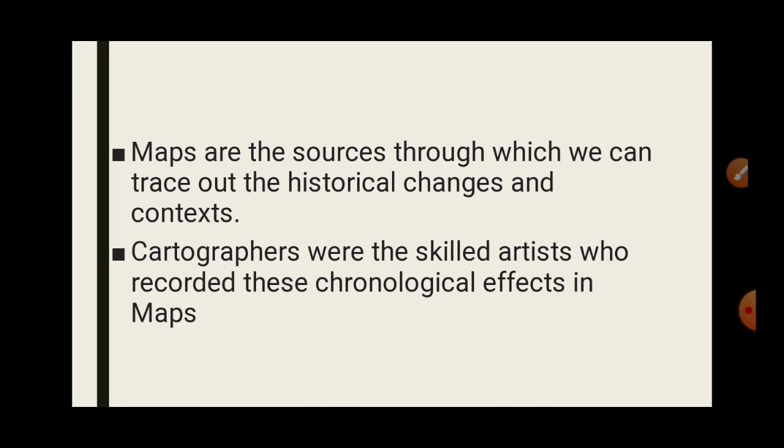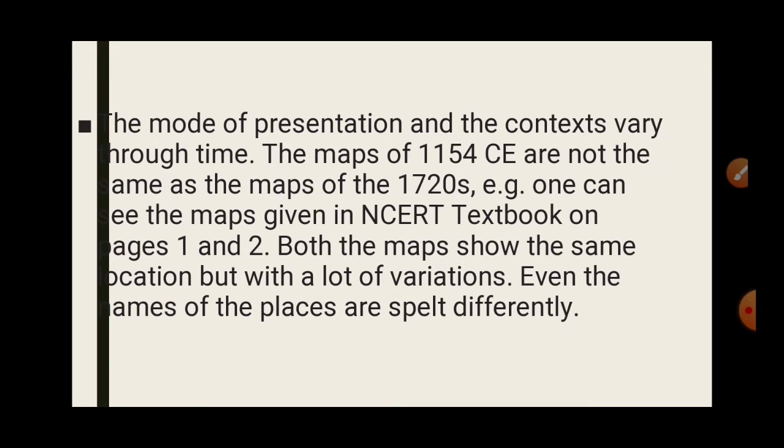What is written? Maps are the sources through which we can trace historical changes and contexts. Cartographers were the skilled artists who recorded these chronological changes in maps. So maps became important sources for tracing historical changes. Who prepares all the maps? They are called cartographers.